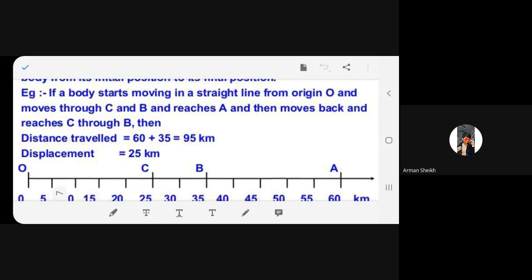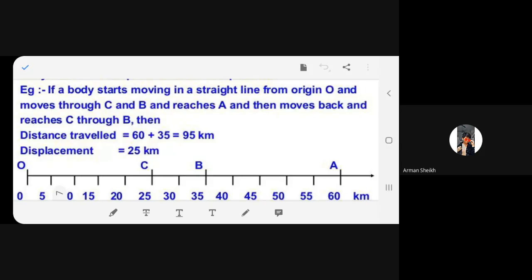If a body starts moving in a straight line from origin O and moves through C and B and reaches A, and then moves back and reaches C through B, then the distance traveled is equal to 60 plus 35, which is 95 kilometers. Displacement is equal to 25 kilometers. Now leave it. Now we are going to work on it.